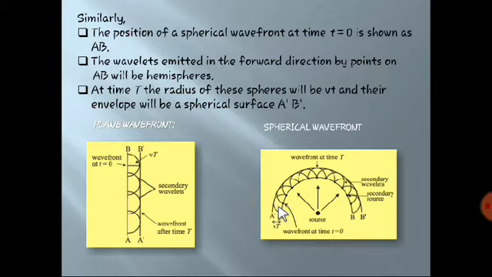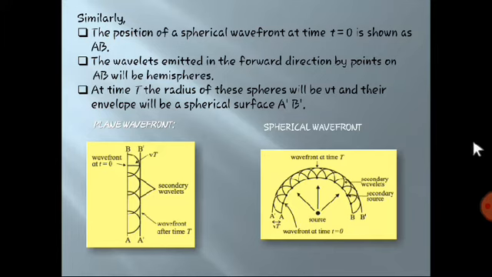Even in this case, the wavelets emitted in the forward direction by points on AB will be hemispherical. So all of these are also hemispheres, and even these travel a distance v into t. By taking the envelope of all these points we get the secondary wavefront after time t. This is nothing but spherical in nature. So this is the spherical wavefront and this is the plane wavefront.